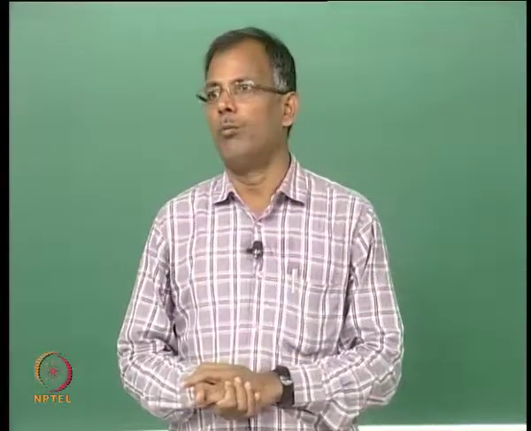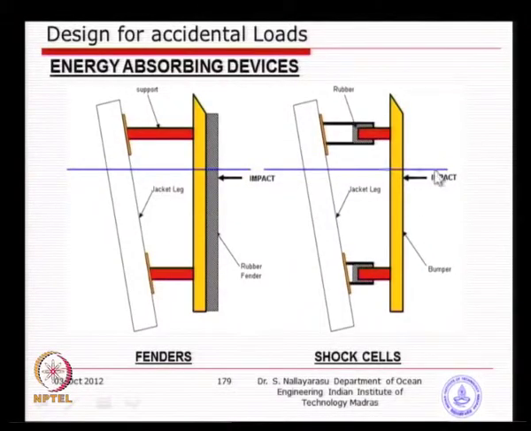So, that I do not need to replace it every time, is it not, because I can make the structure rigid, but by impact the structure is able to take more or absorb more energy. So, you see first thing on the right side, that will be interesting to see. You see a structural connection between a member that is taking directly the impact and the structure which is basically the jacket leg.